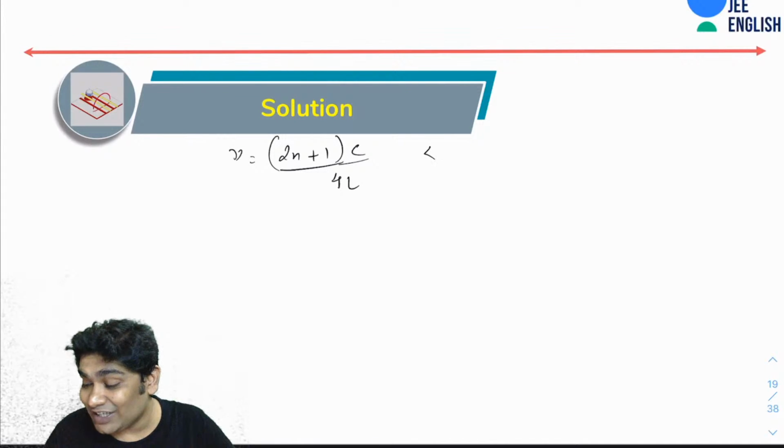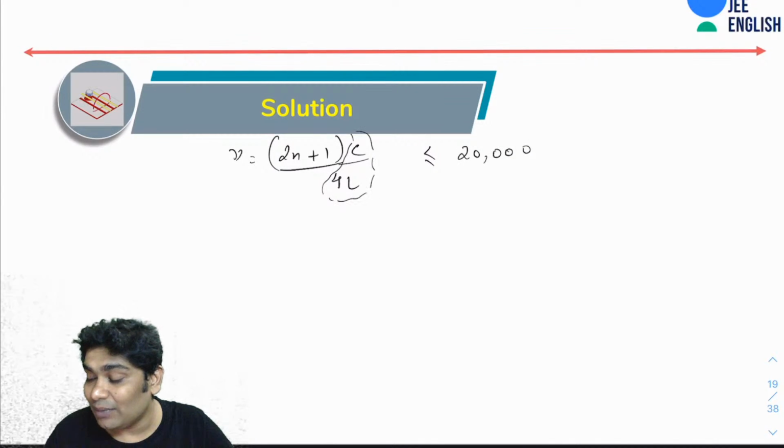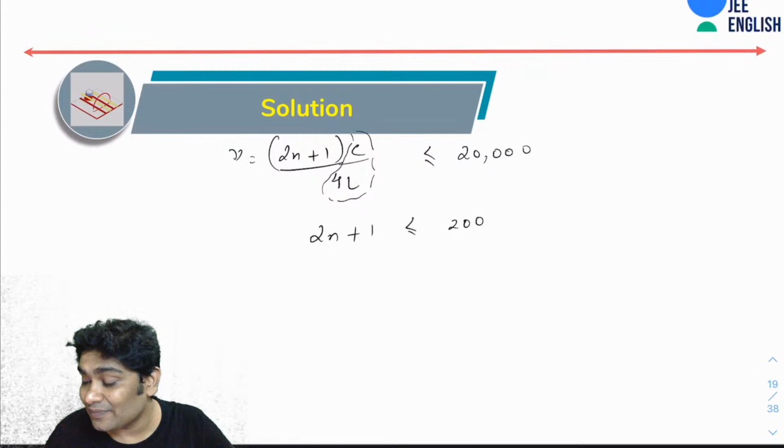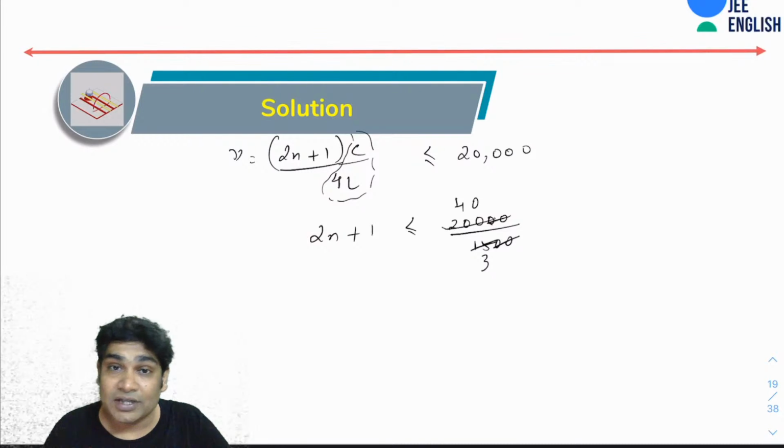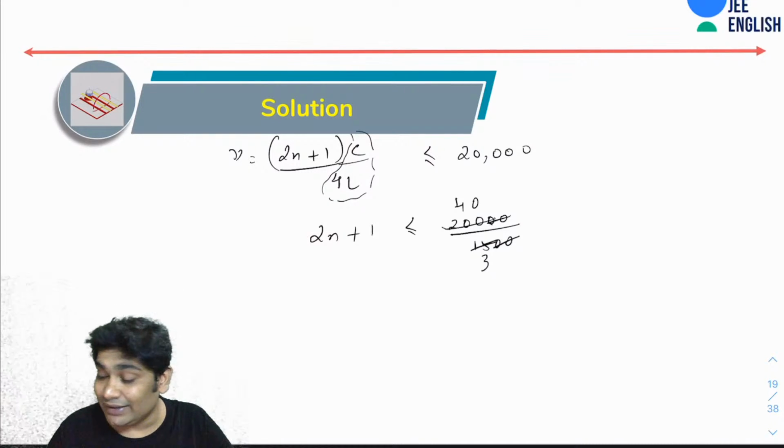You want that this should be less than or equal to 20,000, and this is what your fundamental frequency is. So 2n plus 1 should be less than or equal to 20,000 over 1500. That is 13.33.